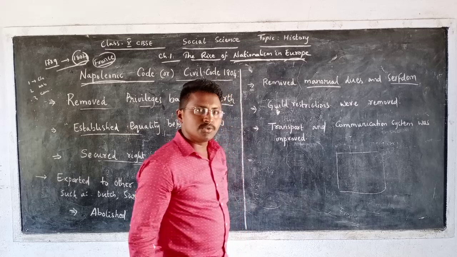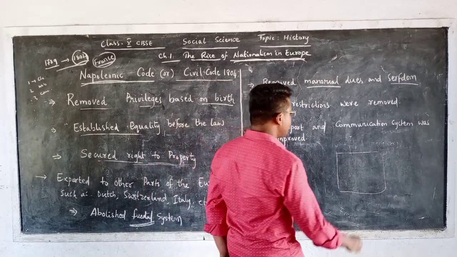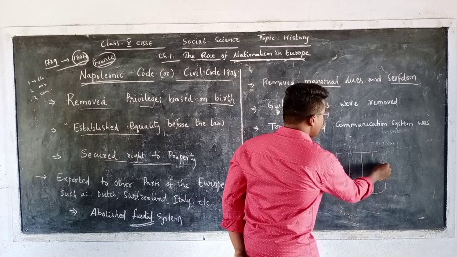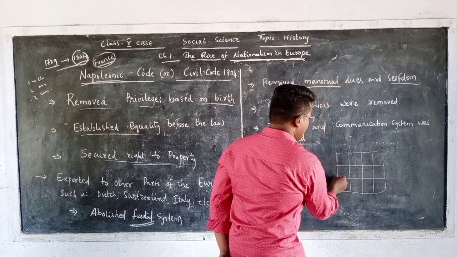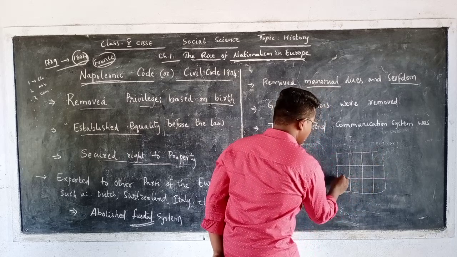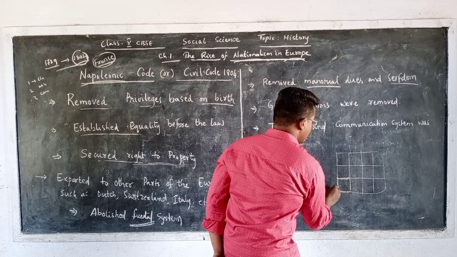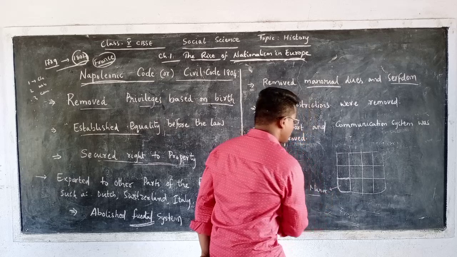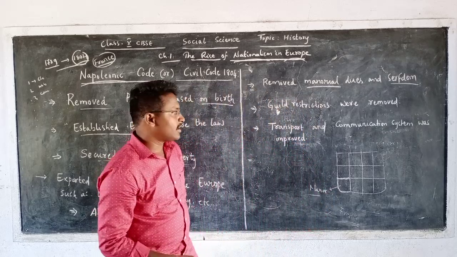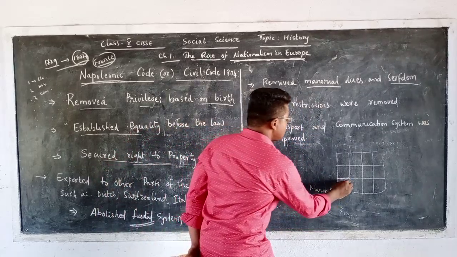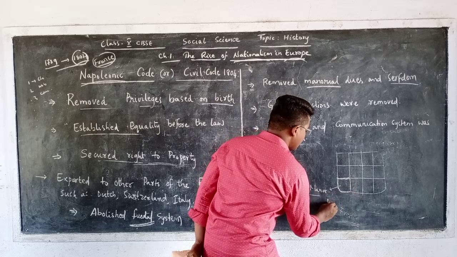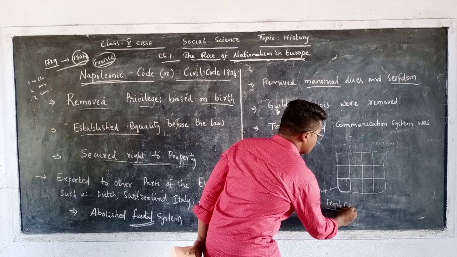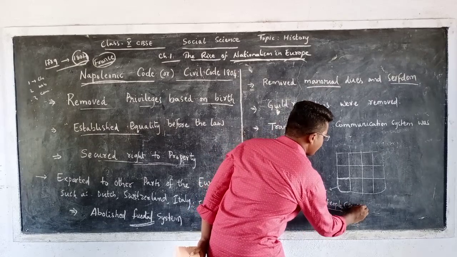Then he used to divide that land into different parts, in any way. Each part of this land we call a manor. And this landlord would assign each part of the land to different people, whom we also call serfs.